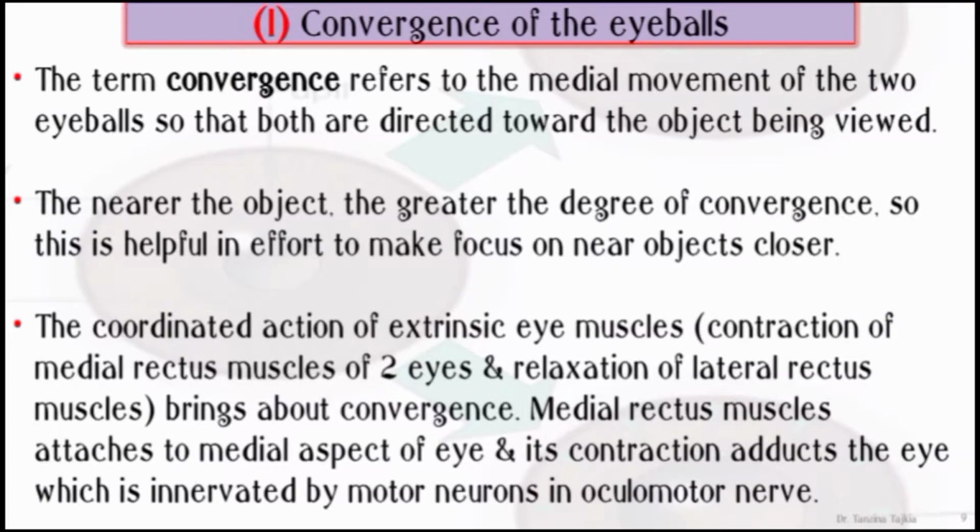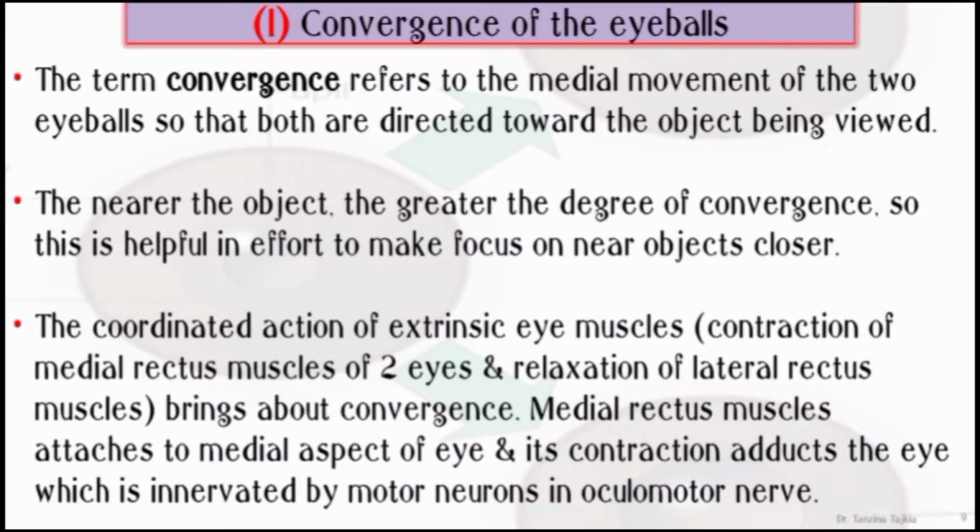At first, convergence of the eyeball. The term convergence refers to the medial movement of the two eyeballs so that both are directed towards the object being viewed. The nearer the object, the greater the degree of convergence that occurs. So, this is helpful in the effort to focus on a near object.